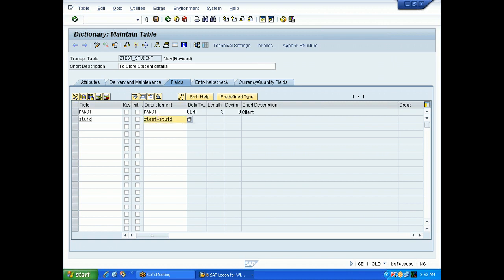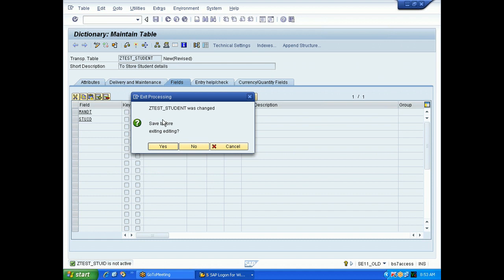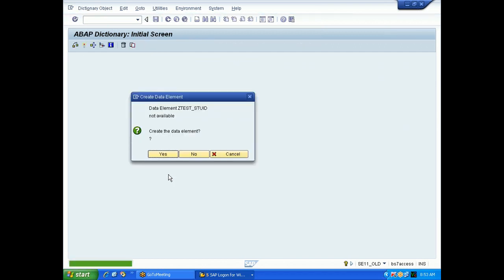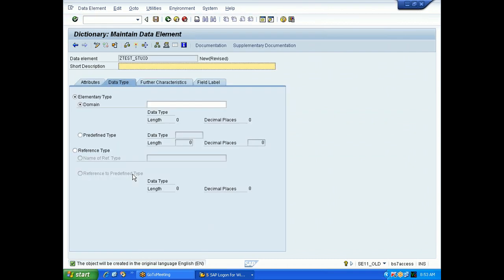Now what you need to do? Double click on the data element. It is saying the table was changed. Shall I save the table? Click on yes. So where to save? Whether in a folder, that means package, or in a local object. Right now I'm going for a local object. It is saying data element is not available. Shall I create? Yes.